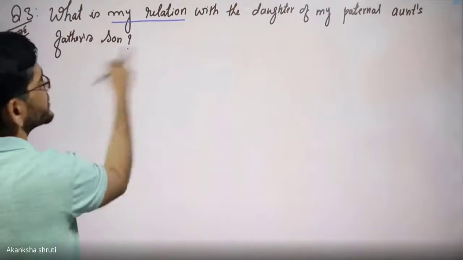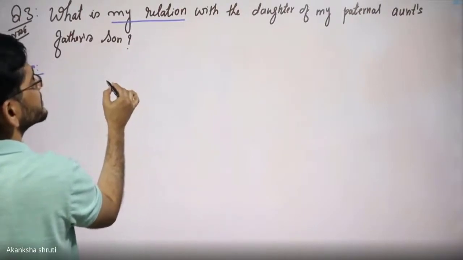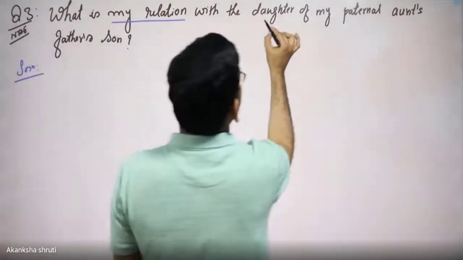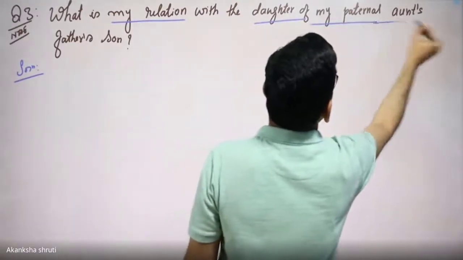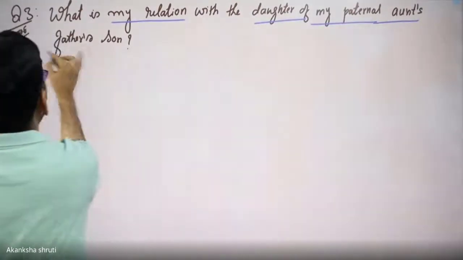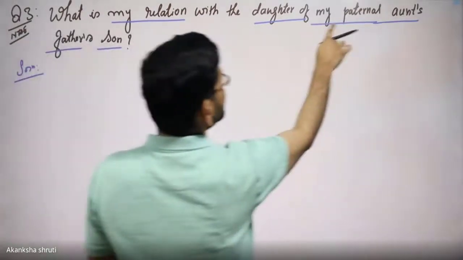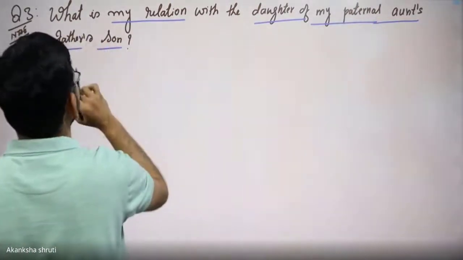So first we need to decode this statement. So here the statement is, my relation with daughter of my paternal aunt's father's son.